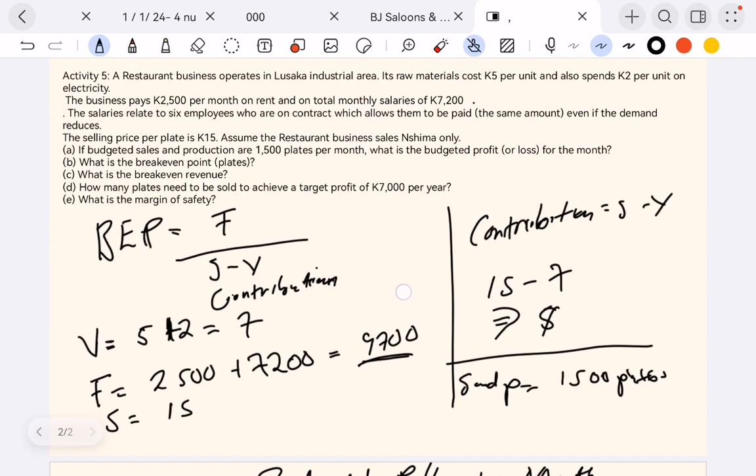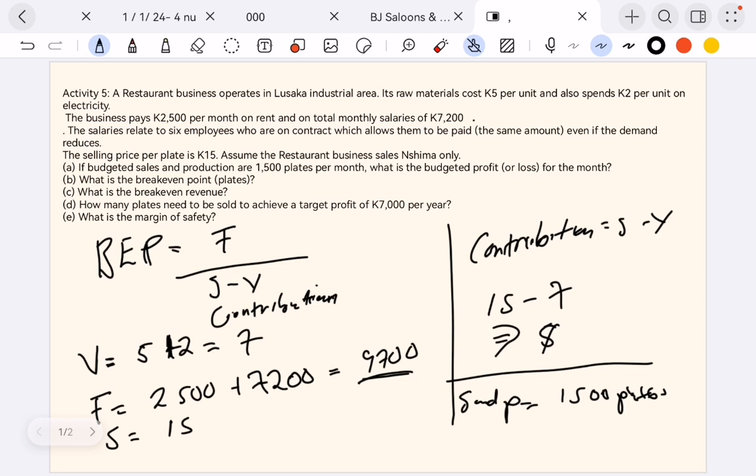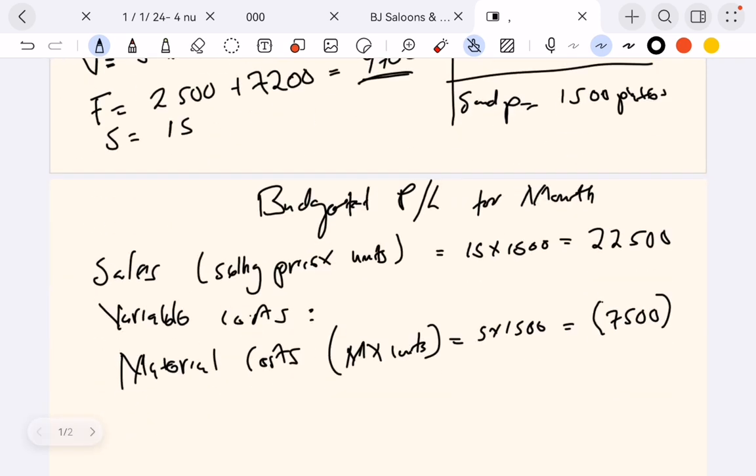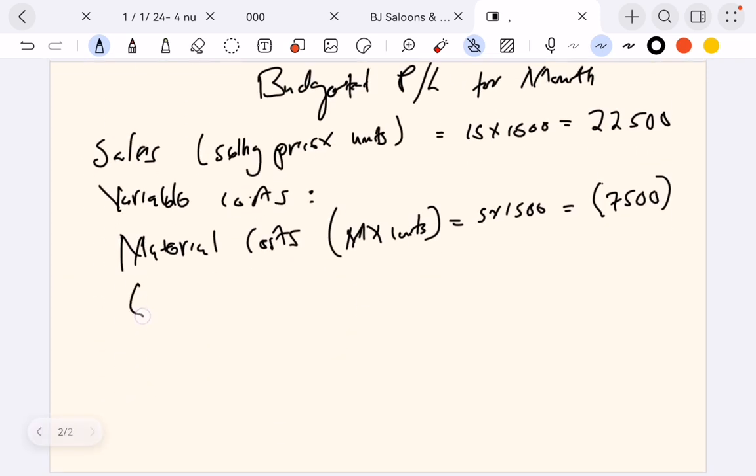You are also paying, what are you paying for? You are spending 2 kwacha per unit on what? On electricity. So for all these 1,500 units, you need to spend 2 kwacha for each. So we'll do the same thing here. We'll put electricity cost. So it will be electricity per unit times the number of units.